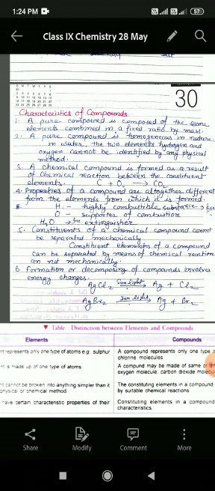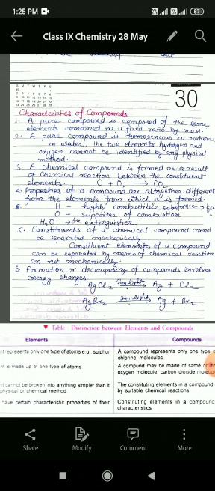But no, students, in this case, if we put water on fire, it will extinguish the fire. Water is a fire extinguisher. So here, the property of water is completely different from its constituent elements hydrogen and oxygen.